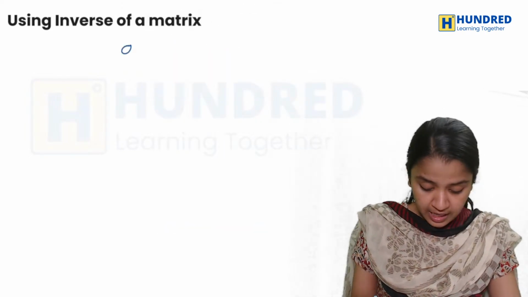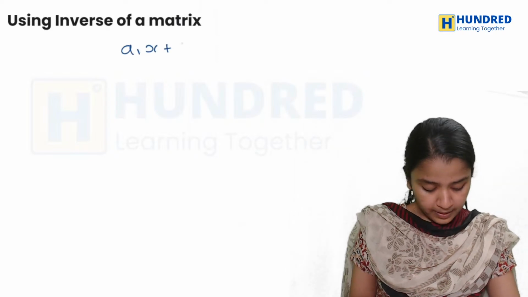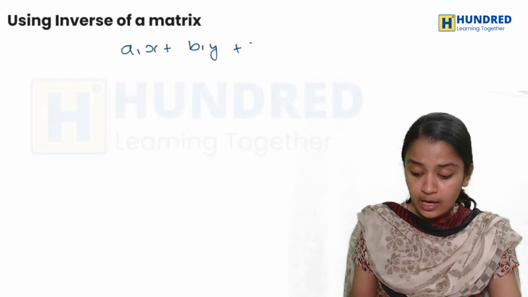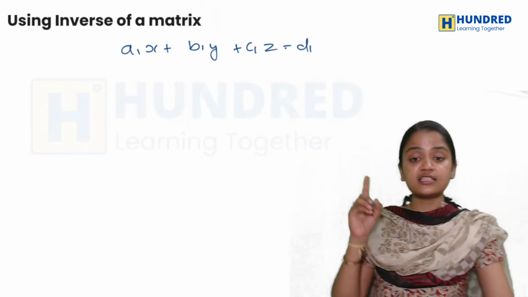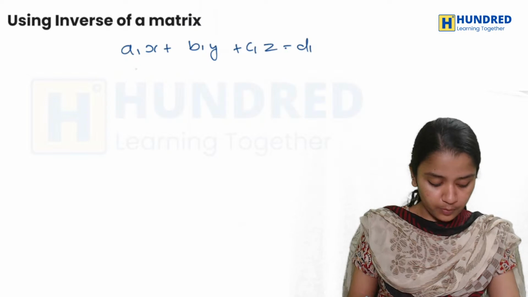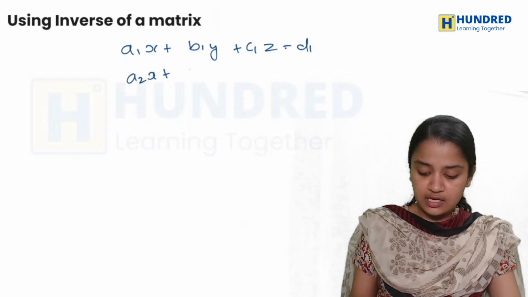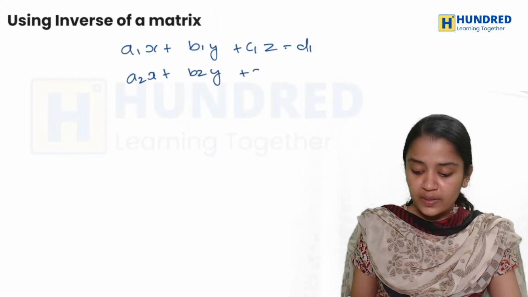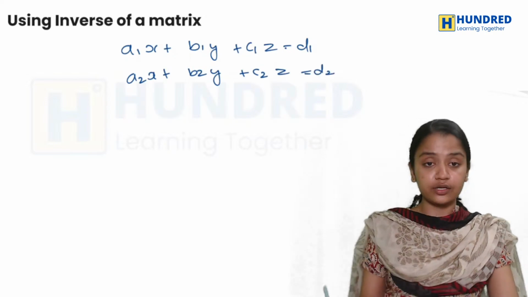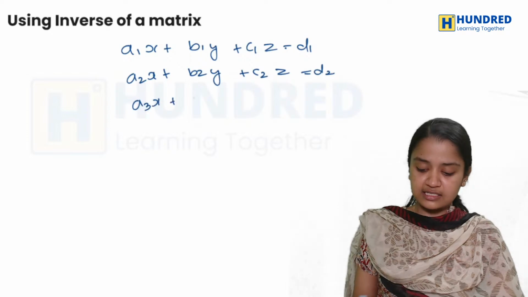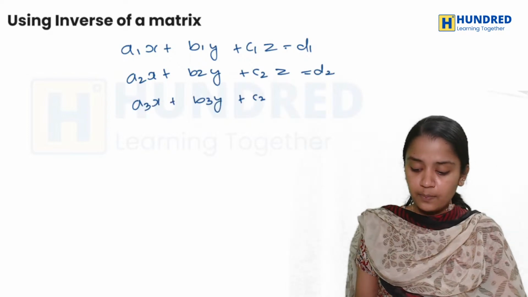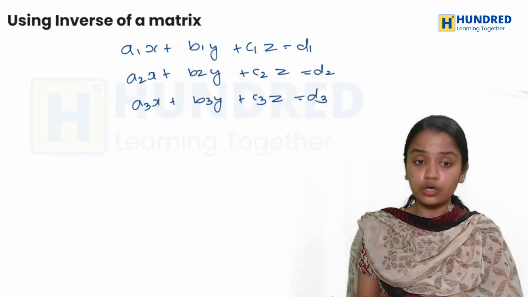The first equation is a1x plus b1y plus c1z equals d1. The second equation is a2x plus b2y plus c2z equals d2. The third is a3x plus b3y plus c3z equals d3.